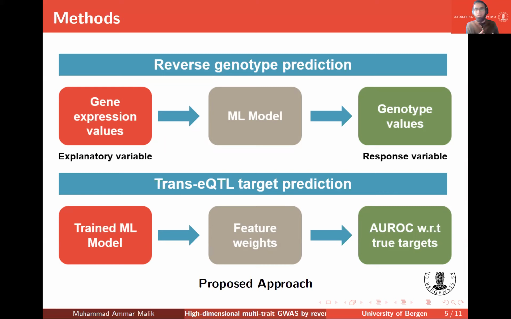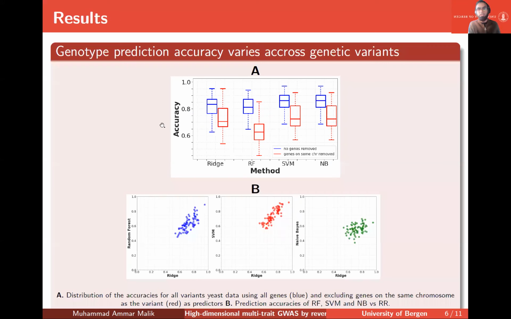For the trans-eQTL target prediction, we extract the feature importance weights from the trained models and compute the area under the ROC with respect to true targets. Our results show that the genotype prediction accuracy varies across the genetic variants. And to remove the local cis effects, we remove the genes on the same chromosome as the variant.